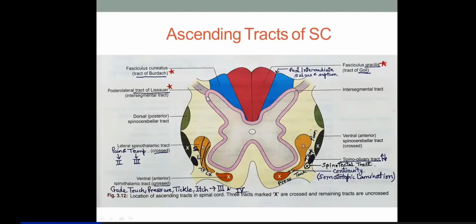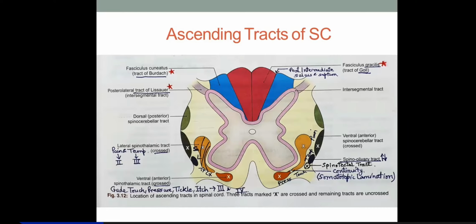The fibers carrying touch, pressure, and vibration cross through the white commissure anteriorly and reach the opposite side to form the anterior spinothalamic tract. And these fibers cross and reach the opposite side one or two segments above.